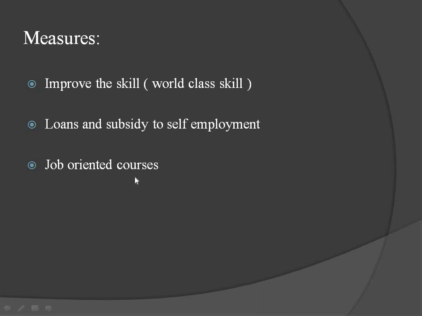Next one, job-oriented courses. Instead of simply studying all the subjects, after SSLC, after 10th standard, with the PU, some job-oriented courses are available. Such courses should be improved and supported. People who have interest in a subject should take that one and develop it. So job-oriented courses should be developed. These are some measures for unemployment.